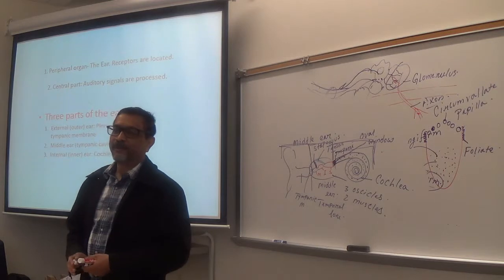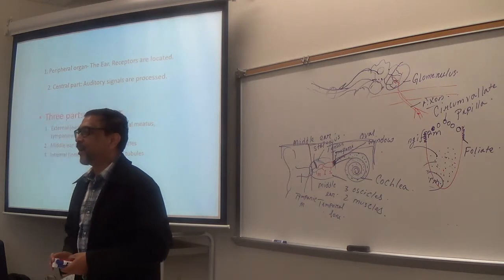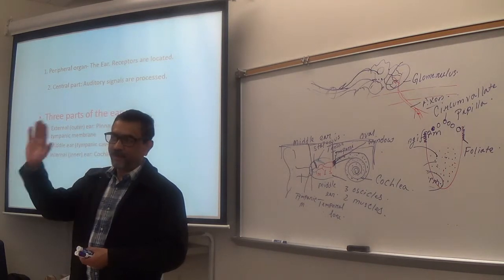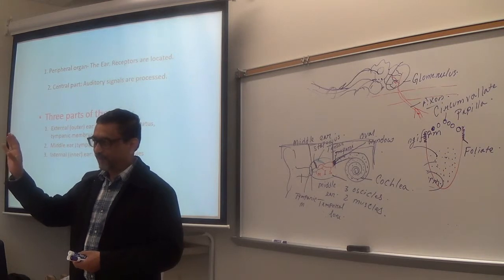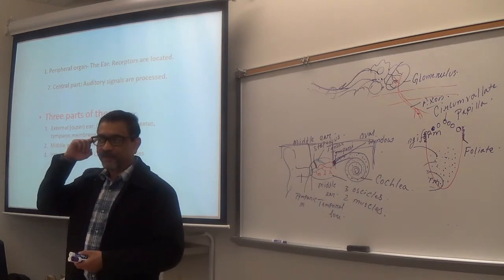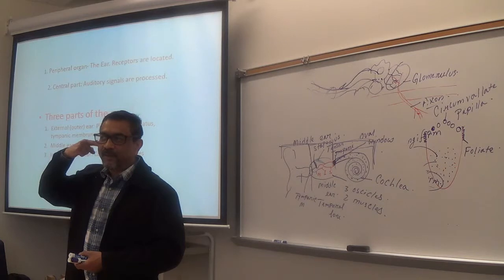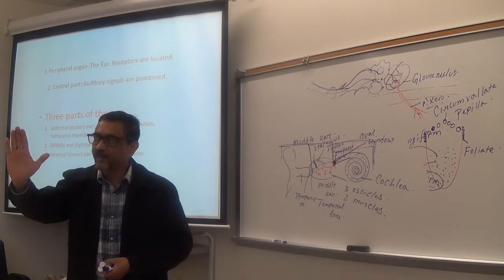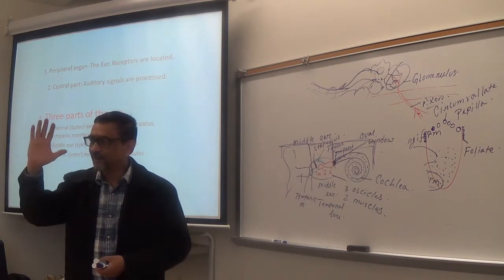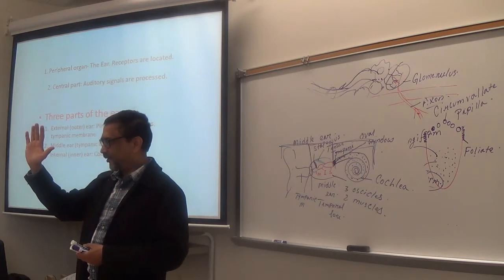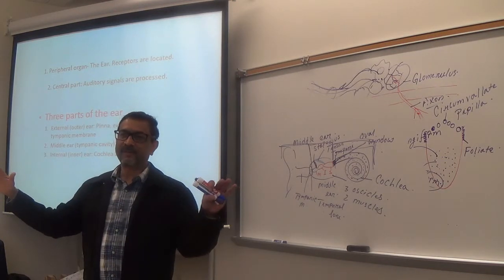So, external or outer ear, can you see the whole thing or part of it? Part. Which part you see? And the beginning of the acoustic meatus, right? The canal. Then, in the inner side, you have a membrane, right? That is called tympanic membrane, commonly known as eardrum.